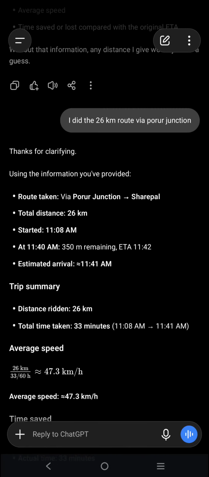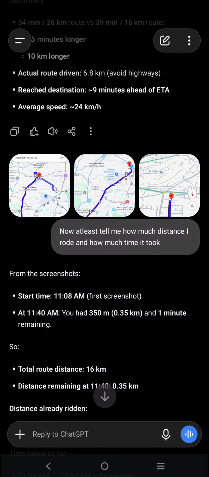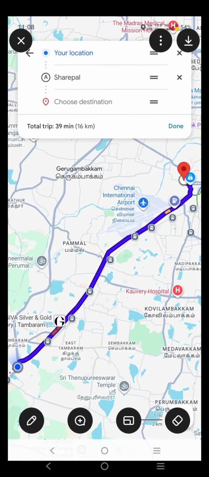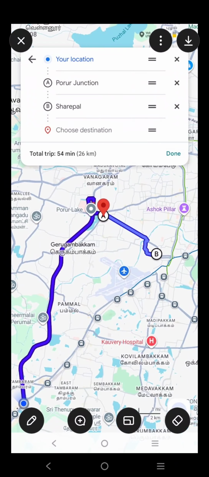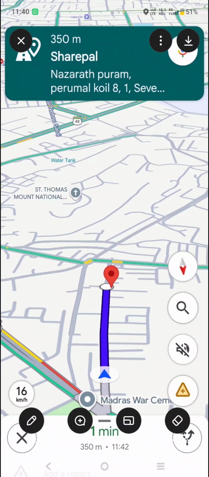So this particular part, 11:08, this is something which I believed ChatGPT should have been able to pick in the initial instance, because if you look at both these routes, the long route and the short route, both these were captured at 11:08. So this is a reference, and then if I have given that this is the route that I'm actually going by, the longer route or the shorter route, based on that, it would have easily calculated.